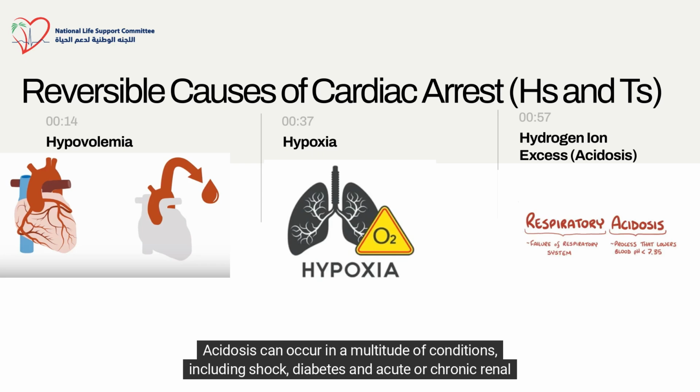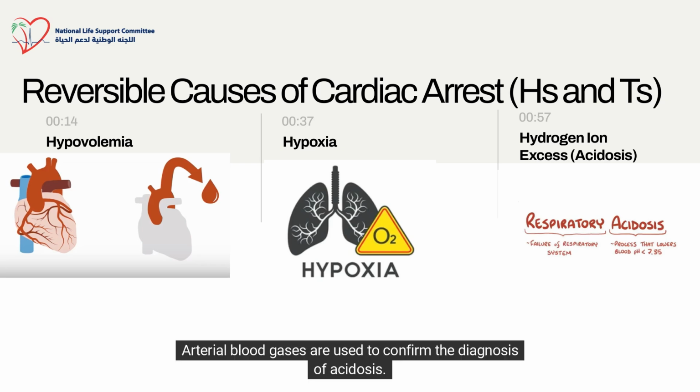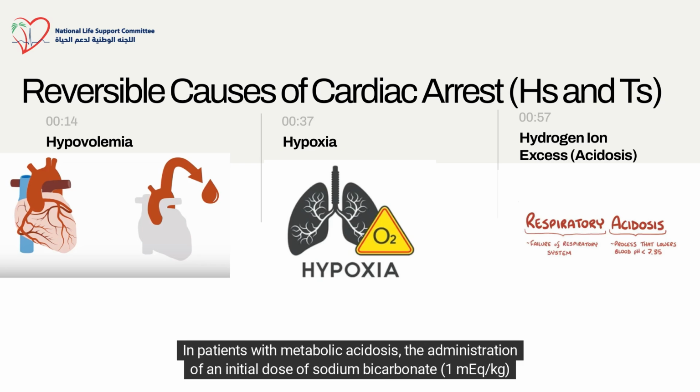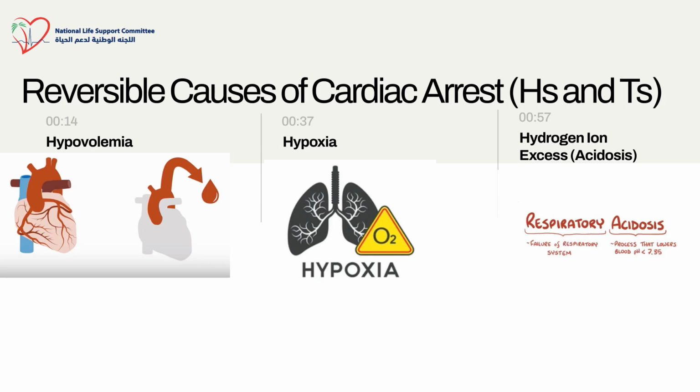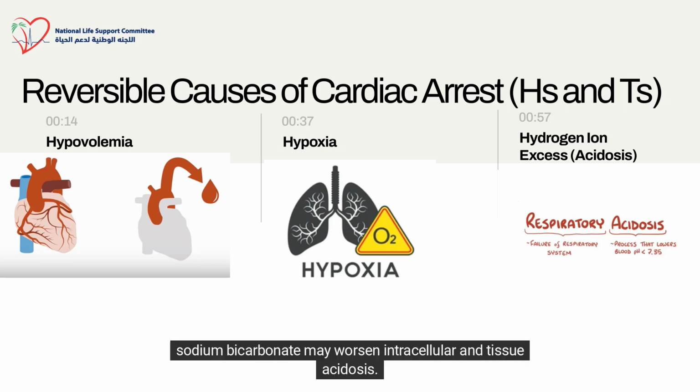Acidosis can impair cardiac function, in some cases to the point of cardiac arrest. Acidosis can occur in a multitude of conditions, including shock, diabetes, and acute or chronic renal failure. Arterial blood gases are used to confirm the diagnosis of acidosis. In patients with metabolic acidosis, the administration of an initial dose of sodium bicarbonate, 1 mg/kg, may be indicated. If administering sodium bicarbonate, ensure adequate ventilation for removal of carbon dioxide, or sodium bicarbonate may worsen intracellular and tissue acidosis.